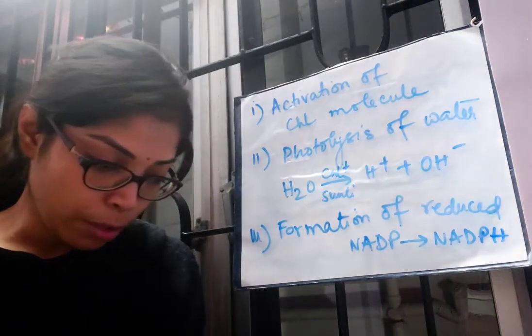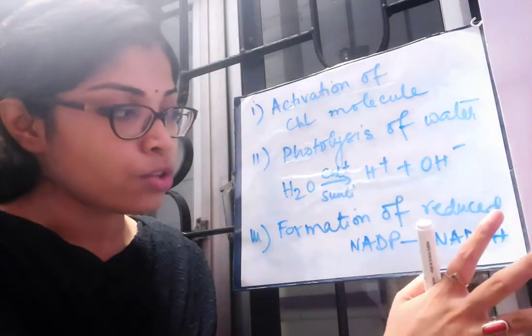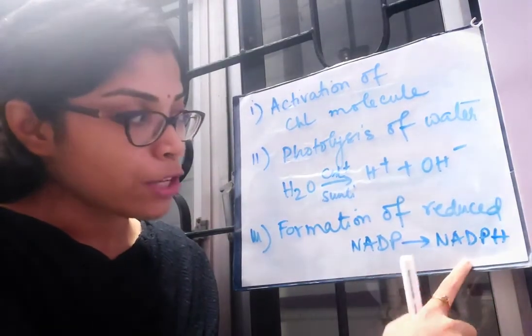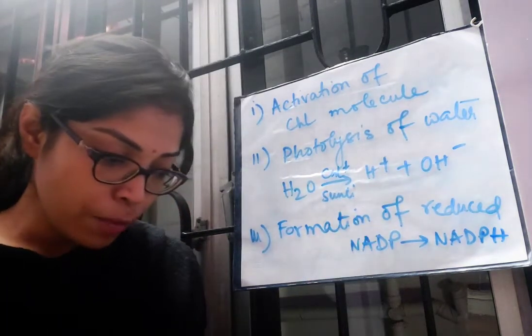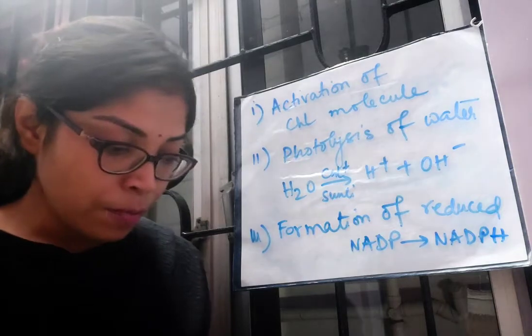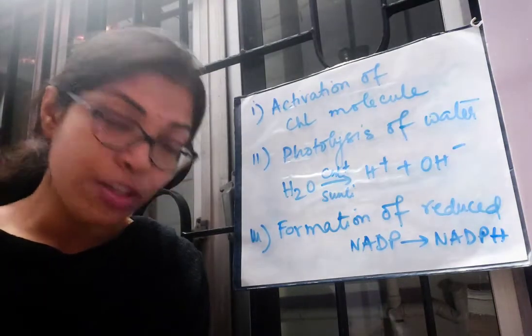Very, very important. Now this reduced NADPH plus H plus formed during light reaction reduces carbon dioxide to carbohydrate during the dark reaction.